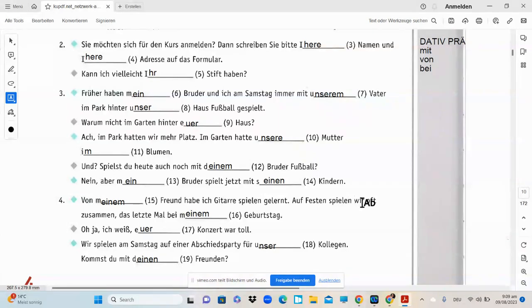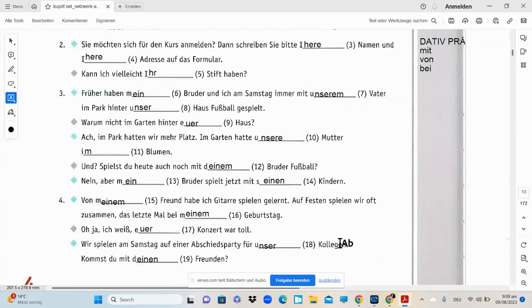Auf Festen spielen wir oft zusammen. Das letzte Monat, bei is again a dative preposition. Geburtstag is der Geburtstag, der Tag. So der Geburtstag, meinem Geburtstag. Okay. Then Konzert is das Konzert. So let's try to understand. Oh ja, ich weiß, euer Konzert war toll.